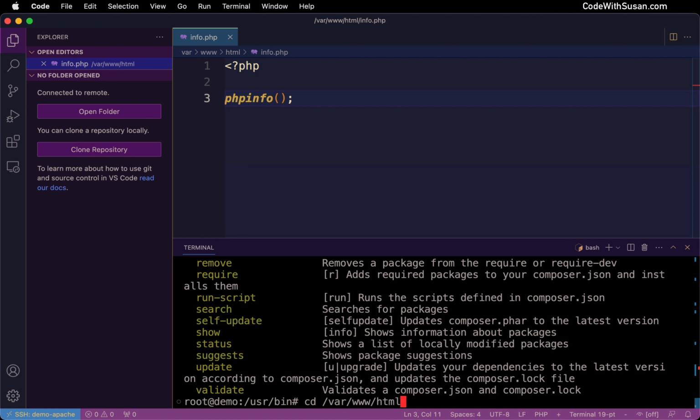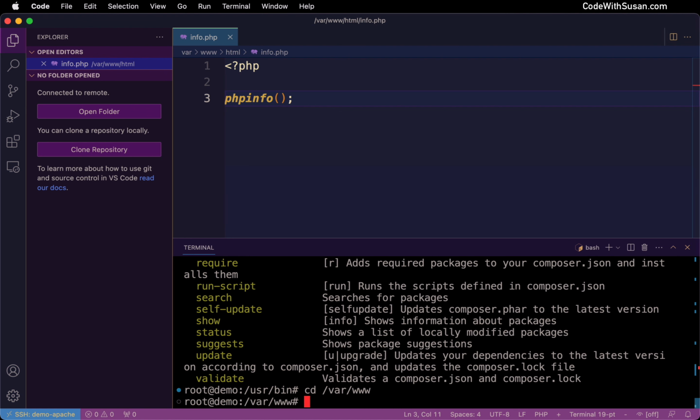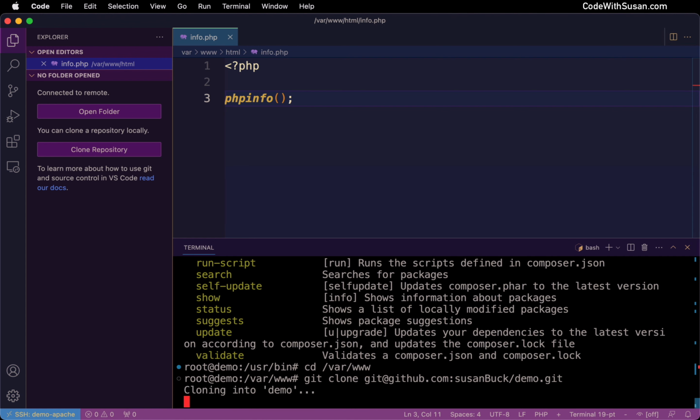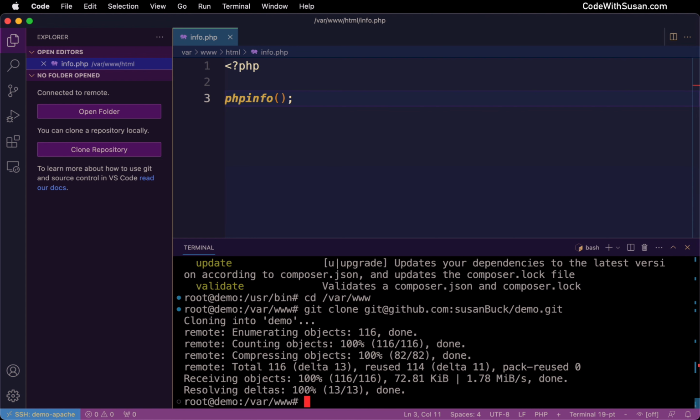I'm not going to go into HTML. That's the default document root on the server. I'm going to be creating a separate document root for this application. So I'm just going to put it in var www. So I'm going to move into there. And then here, I'm going to say git clone and paste in that SSH address. And it should pull down that code base to this directory.